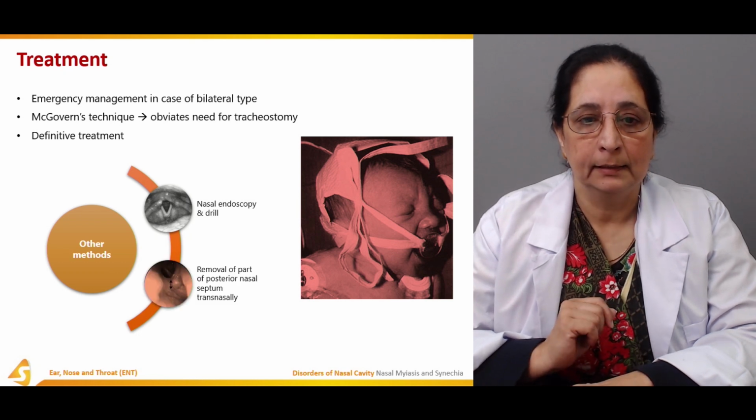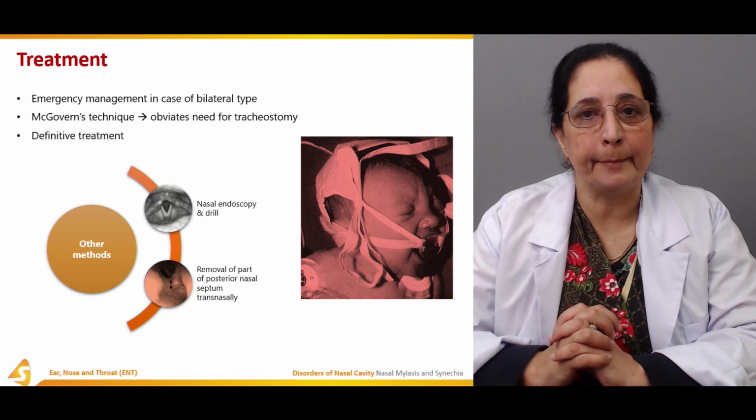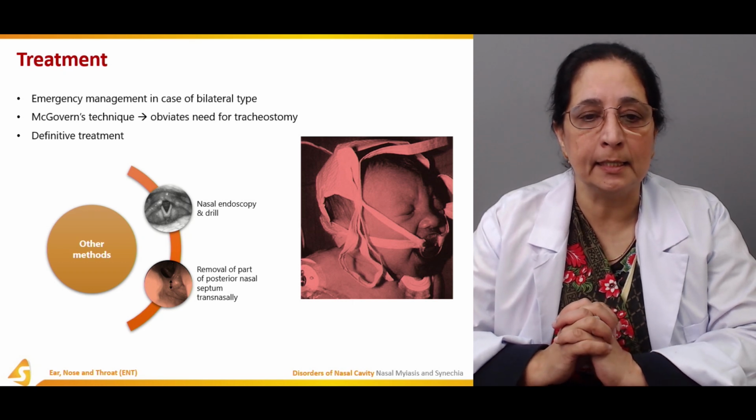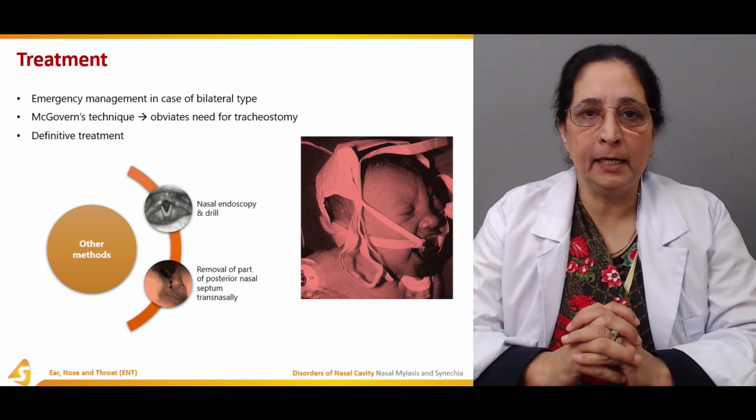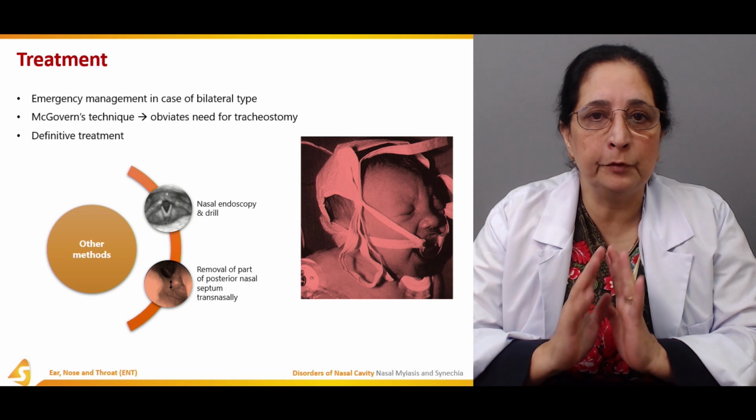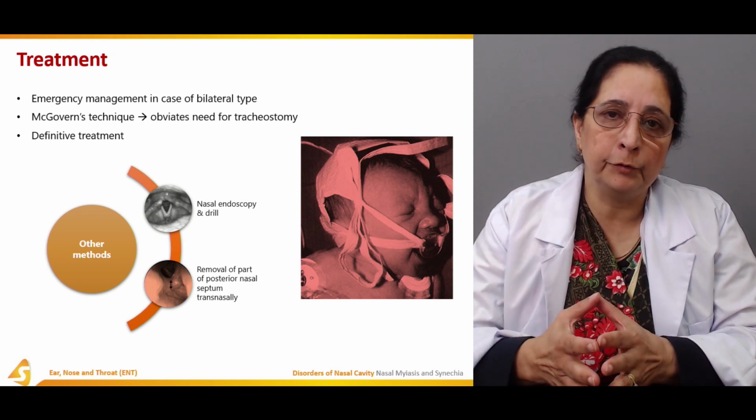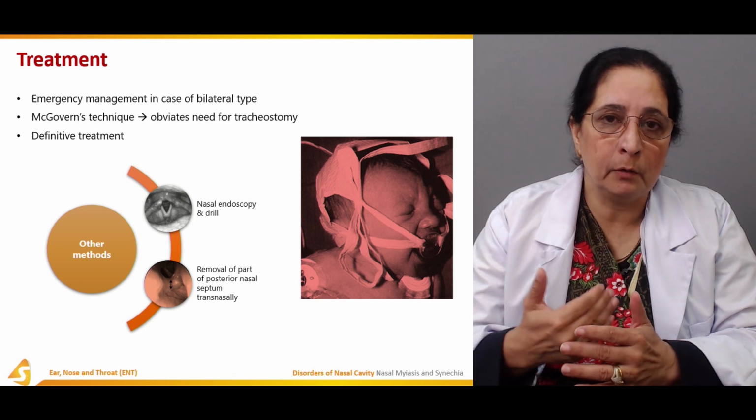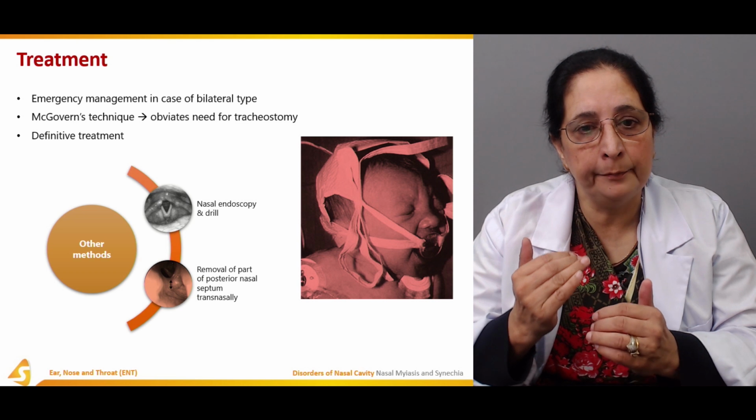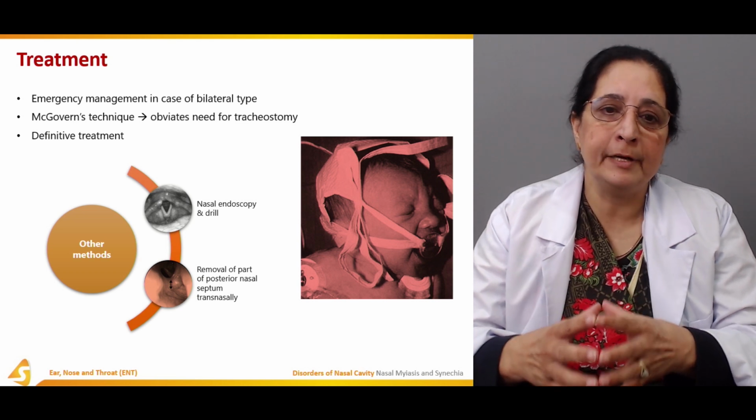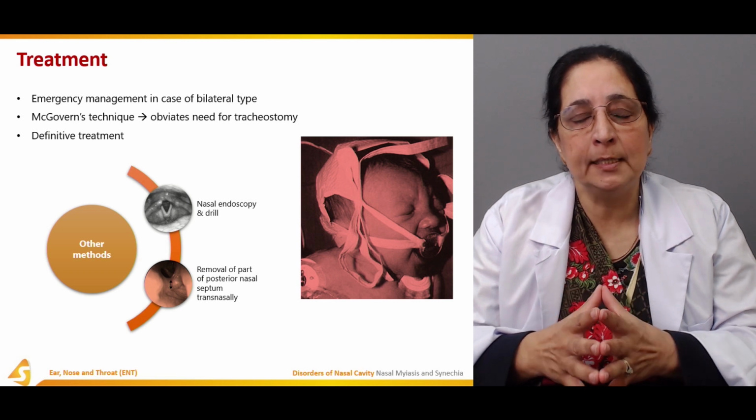Some other methods are nasal endoscopy and drilling, and removal of the posterior part of the nasal septum. This can be performed transnasally to ease breathing and to create a passage for breathing. So these are the different treatment options for choanal atresia.